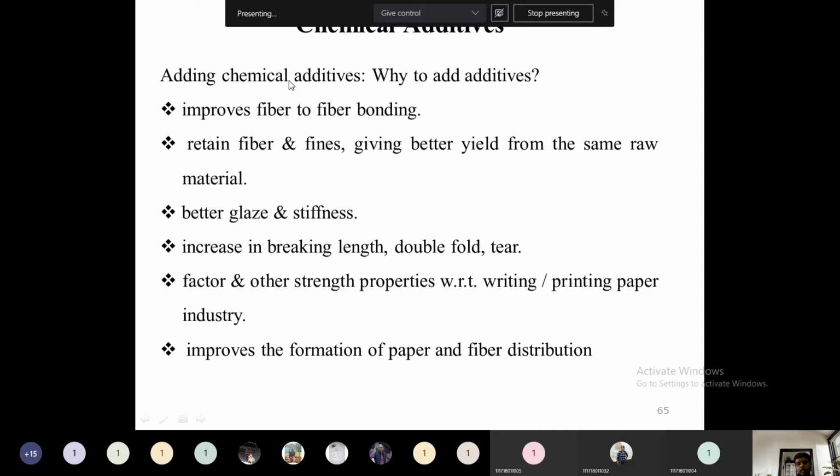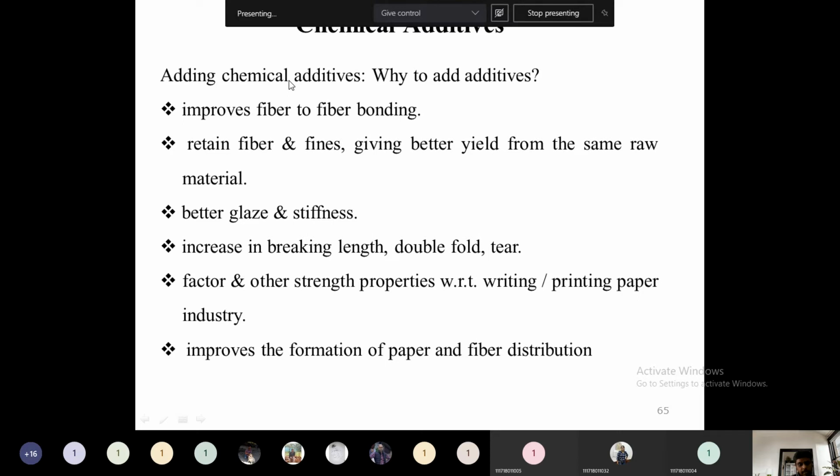Then to increase breaking length and double fold tear. So whenever we are folding the paper, why can't it break? In order to give that strength to the particular paper, or the folding strength, some chemical additives will be added. So the chemical additives will also increase the basic breaking strength and double fold tearing property, and lower the tearing property. Then factors and other strength properties with respect to writing printing paper industry. So if you want a good printing paper, we will add some other type of chemicals.